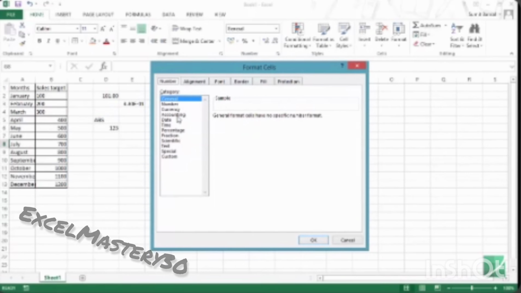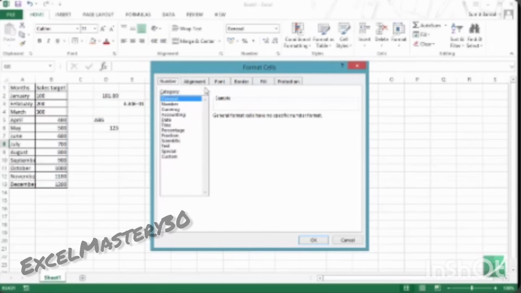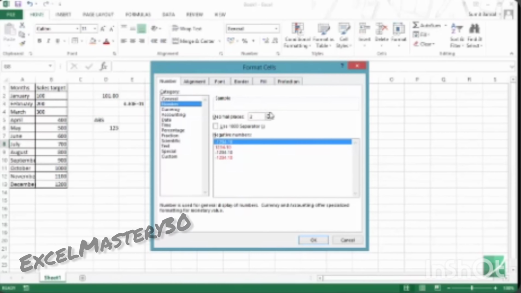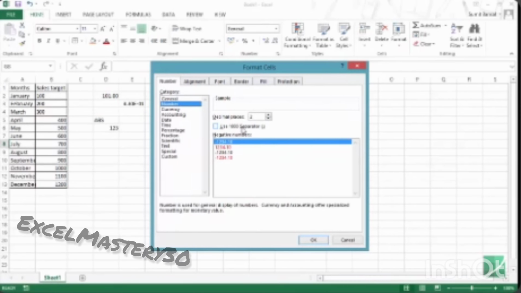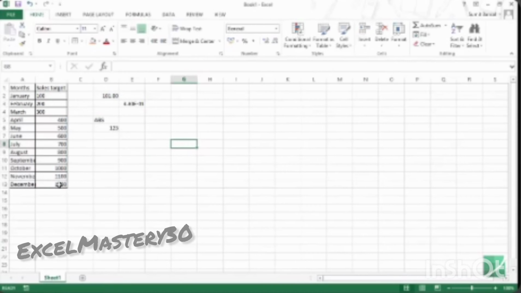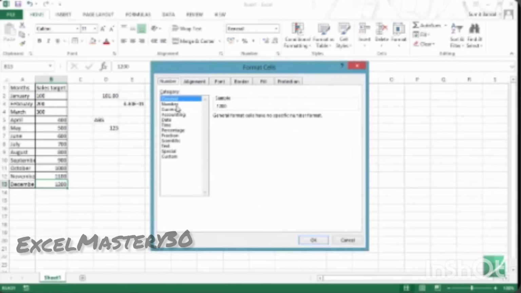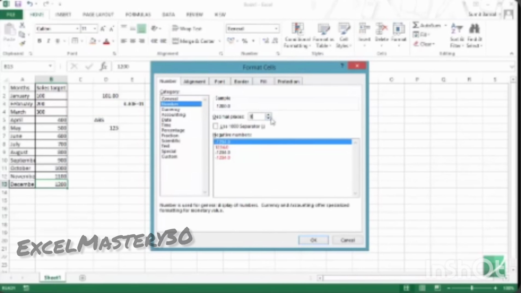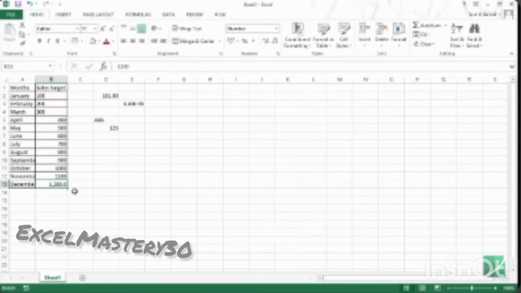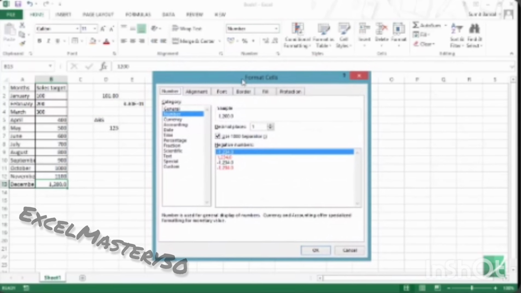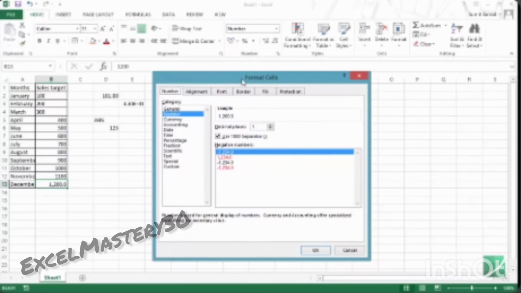Here again, you can see all these number formats as we talked about, but it gives you a lot more flexibility. If I select Number, it asks me how many decimal places I want and whether I want a 1000 separator or not. For example, let me select 1200 here and press Control 1. Now when I go from General to Number, I can specify that I only want 1 decimal place and I want to use the 1000 separator, and you can see how it would look. As soon as I hit OK, the format changes. So this dialog box gives you a lot more flexibility on how you want to display your numbers.